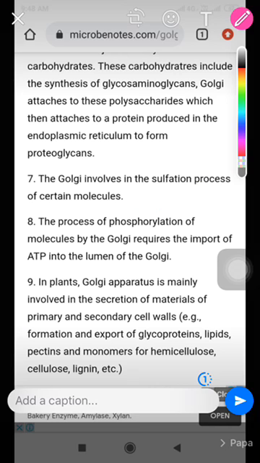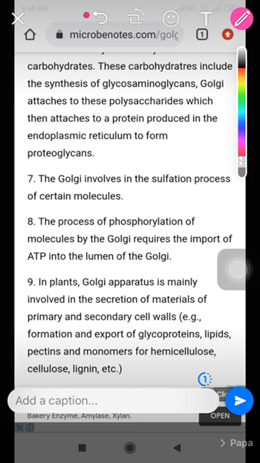In a plant, this is the last function of the Golgi complex. In a plant, the Golgi apparatus is mainly involved in the secretion of material of the primary and secondary cell wall.